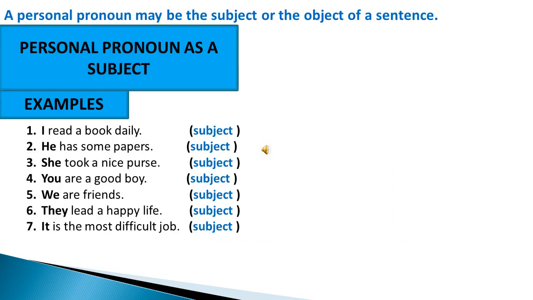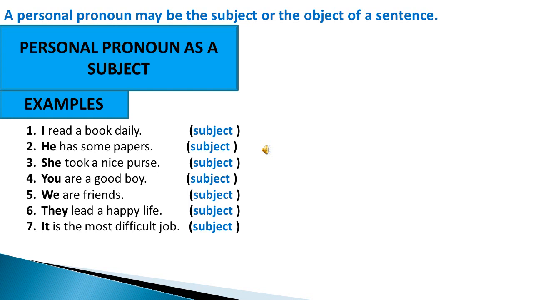Dear students, personal pronoun may be the subject or the object of a sentence. So it can be used as a subject or it can be used as an object. The first heading is personal pronoun as a subject. So here are some examples. I read a book daily. So I is the subject in this sentence.